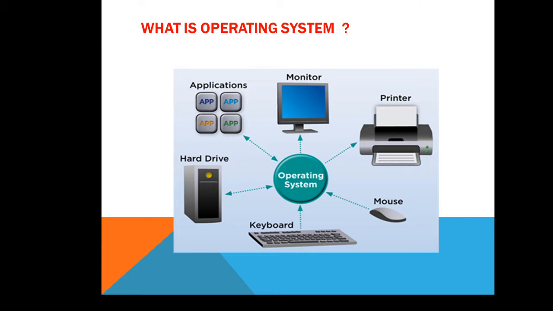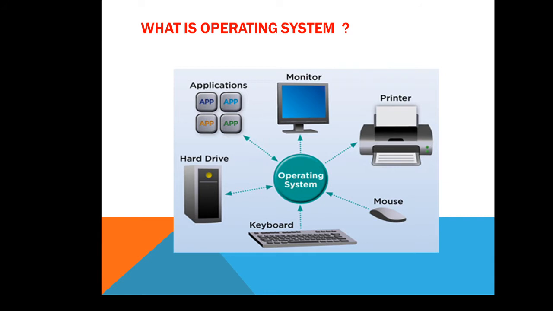In this figure, the operating system is responsible to manage, control and handle the monitor as well as printer, mouse, keyboard, hard drive and application. Means number of applications are connected over one operating system,